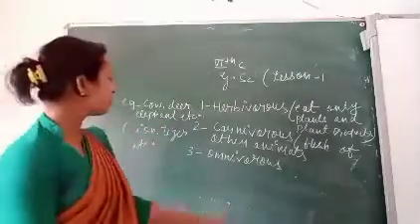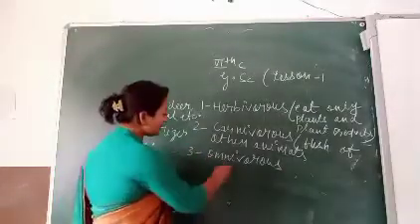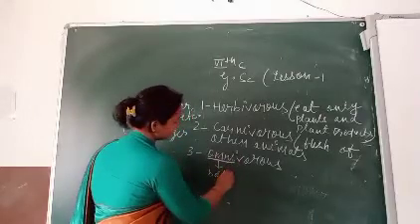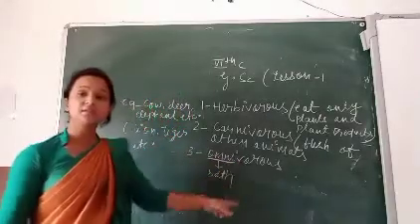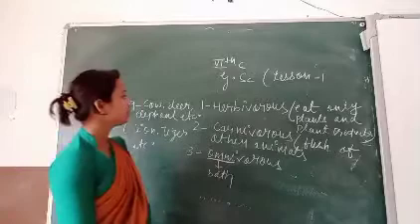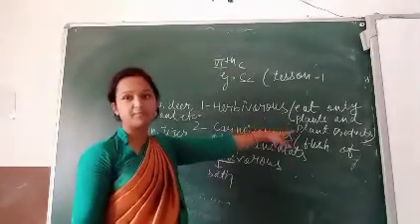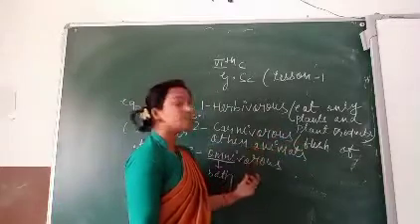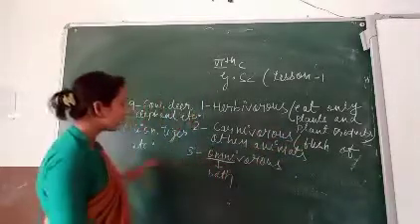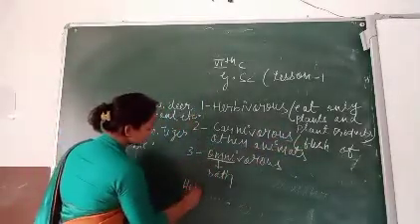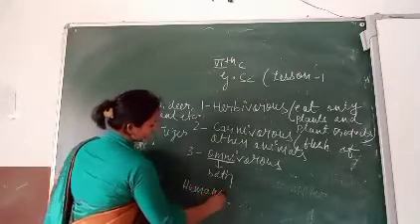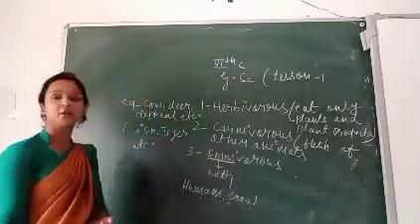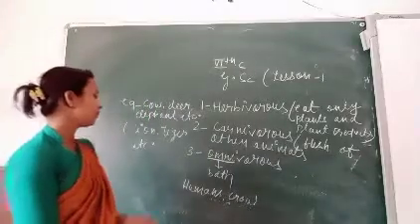And now come to the omnivorous. What is the omnivorous? Omni means both. Animals that eat plants and plant products as well as the flesh of other animals come under the omnivorous. Examples of the omnivorous are human beings and crows.